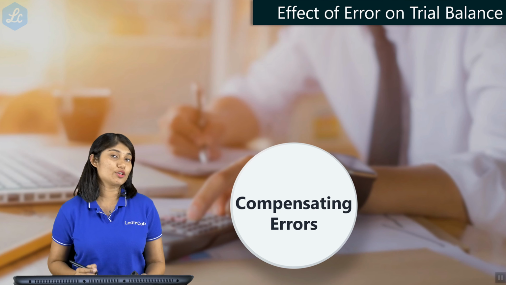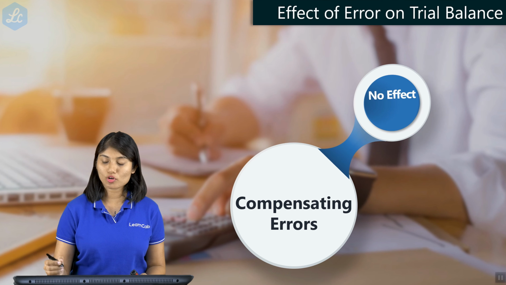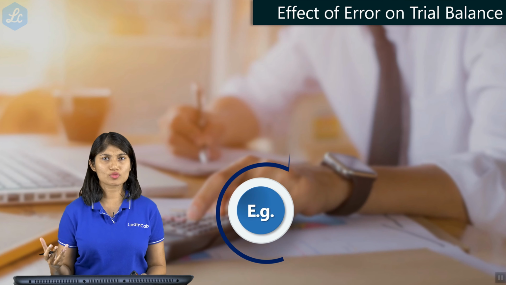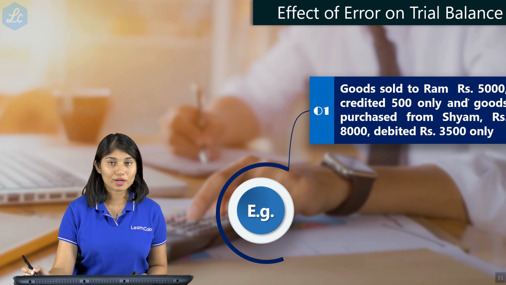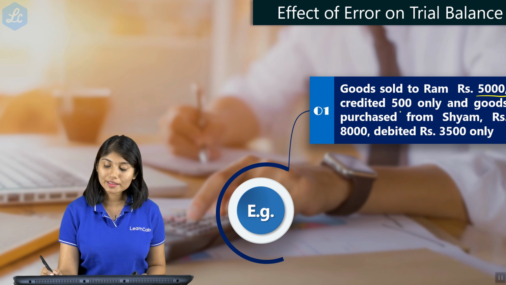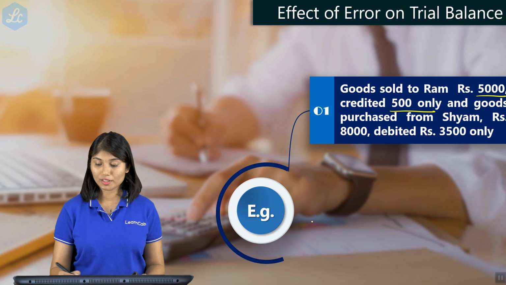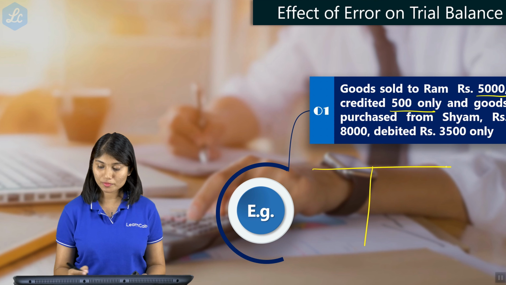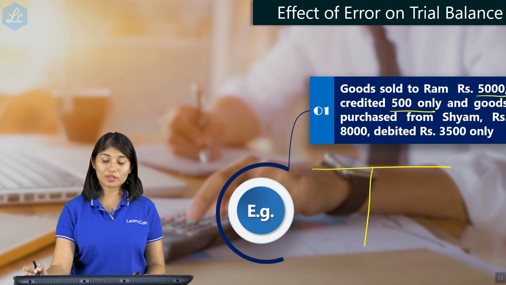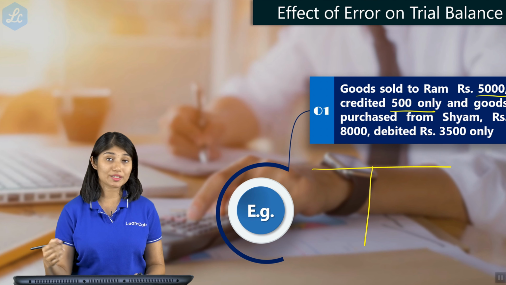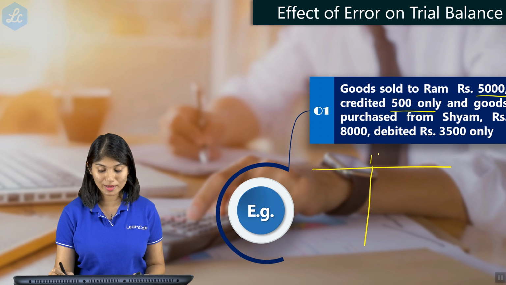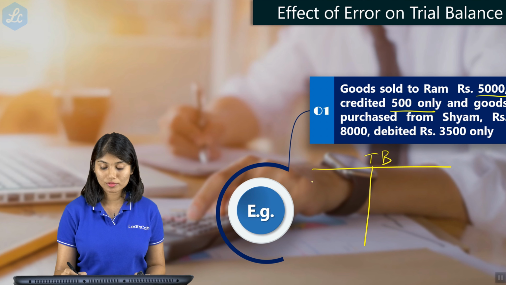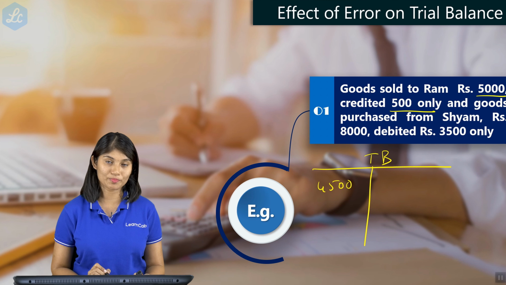Now the next kind of error is compensating error. So compensating error will have no effect. How so? Because it is compensating each other. For example, goods sold to Ram 5,000, credited 500 only. So what is going to happen here? Now when you've sold it to Ram and you've credited short, it means debit is going to be in excess. It is correct for debit to be in excess, but in the trial balance, how will you know? You will only know because the debit side is going to be in excess of 4,500.